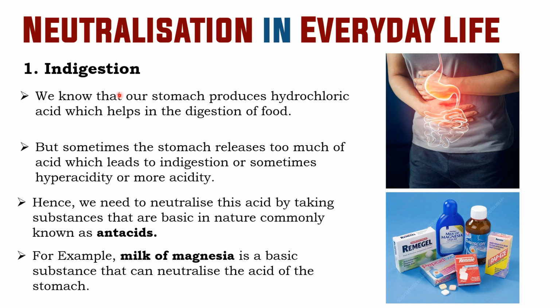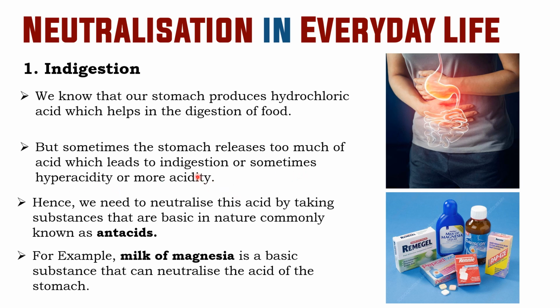We know that our stomach produces hydrochloric acid, which helps in the digestion of food. This thing we already studied in one lesson. But sometimes the stomach releases too much acid, which leads to indigestion or hyperacidity, meaning more acidity.